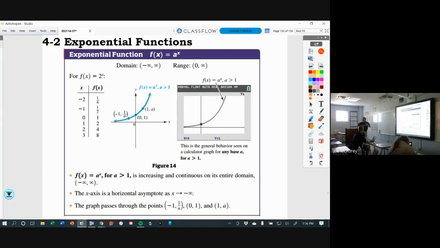Now, guys, we're going to be doing all kinds of transformations of this. Reflections, moving it up and down, left and right. But we're talking about basically the parent exponential function where a is greater than 1. When a is greater than 1, look at the graph. It's going up. It's always increasing. Because it's always increasing, that's why it's 1 to 1. That's why there's an inverse.